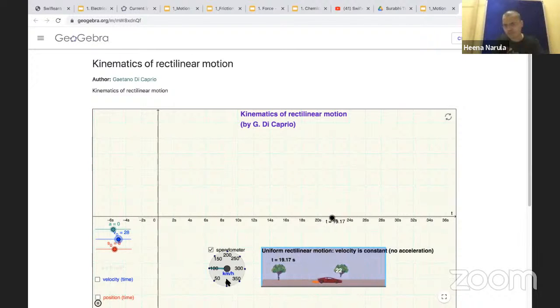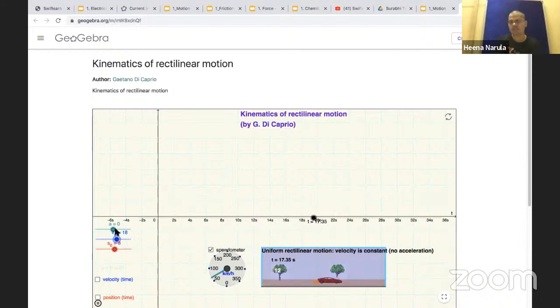You know, time is moving. You see, 18 second, 19 second, 20 second, and the car is moving. How many trees is it crossing? 26, 28, 30, 32. Are you able to see this? Interesting, no? Quite interesting. Are you enjoying? Great. So this is how, if I give the constant velocity, the car will start moving. Now let us go to the acceleration. Let us give some acceleration as well.